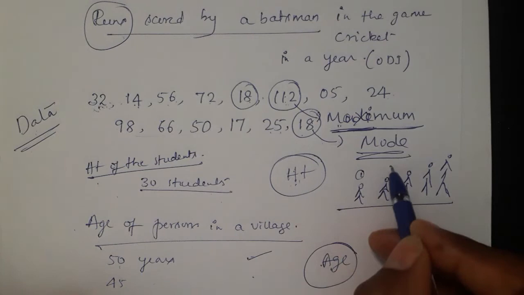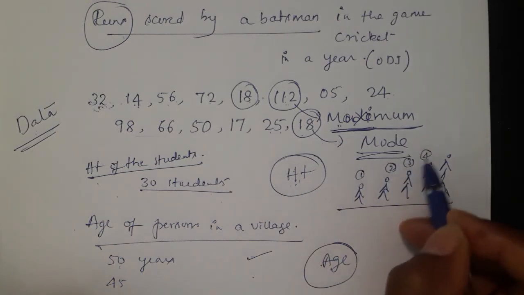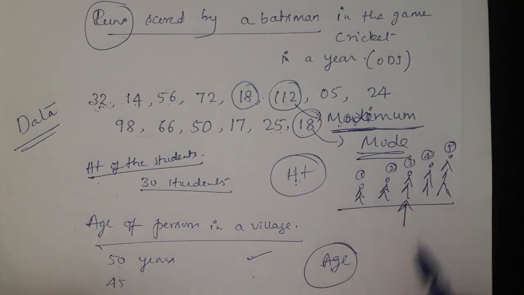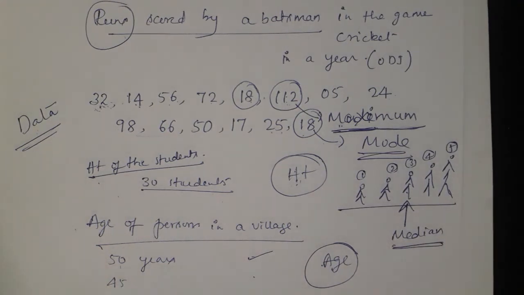This is the first person, second student, third student, fourth student and fifth student. In these 5 students, who is actually in the middle? This third student. Then this third student only is called the median. Median means from both ends, who is standing or sitting in the middle. For him only we give the name median.